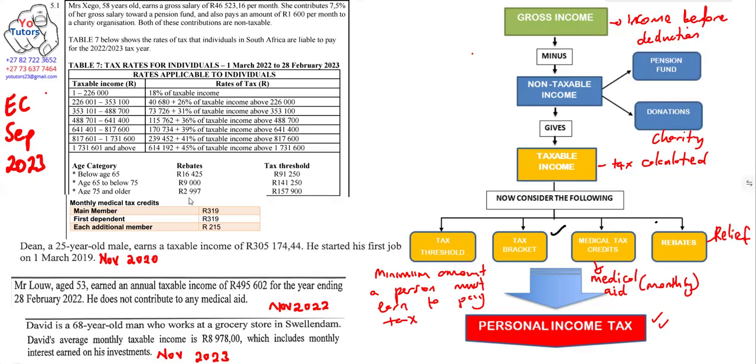When talking of rebates, we have the primary rebate, the secondary rebate, and the tertiary rebate. Those who qualify for the primary rebate are people below the age of 65. What if you're 65 and above but below 75? You qualify for primary plus secondary. What if you are over 75? You qualify for primary, secondary, and also the tertiary rebate.